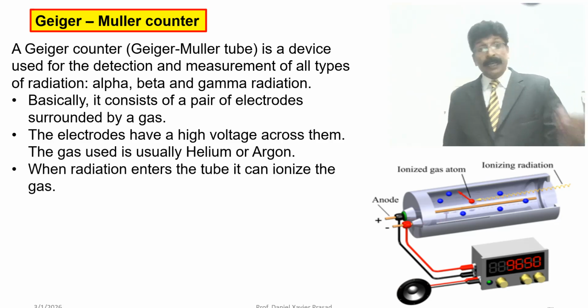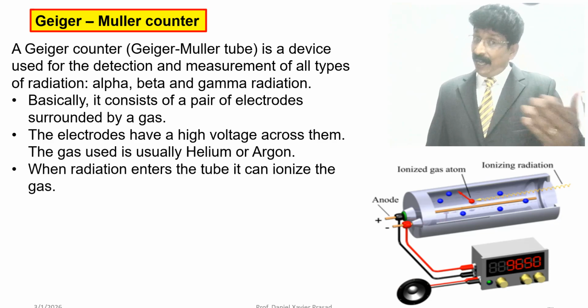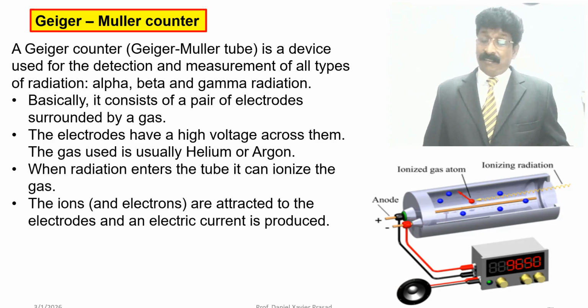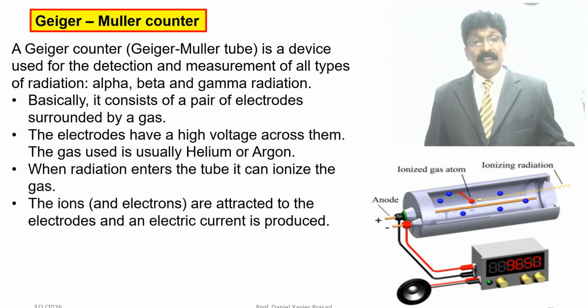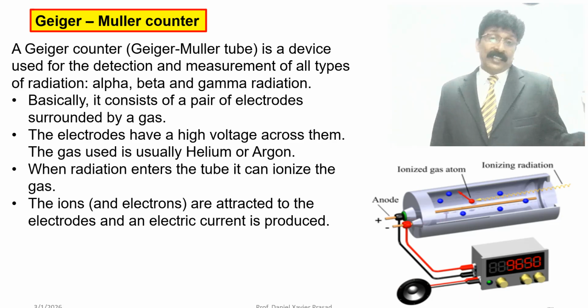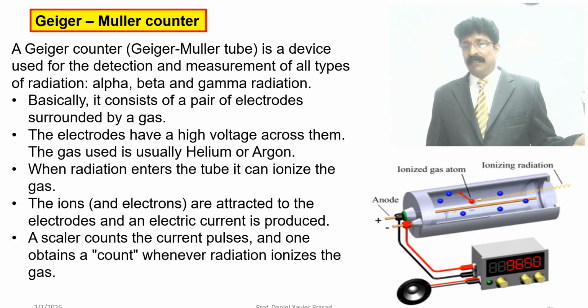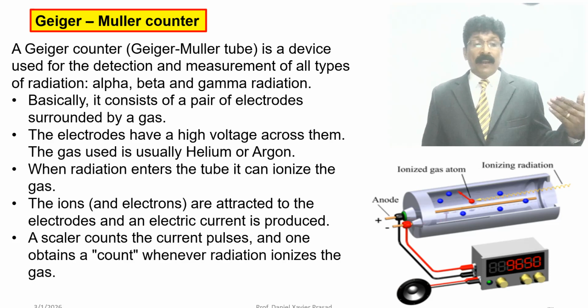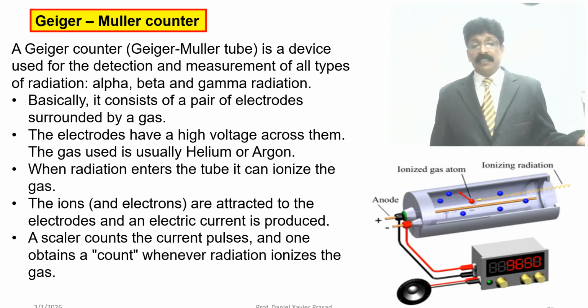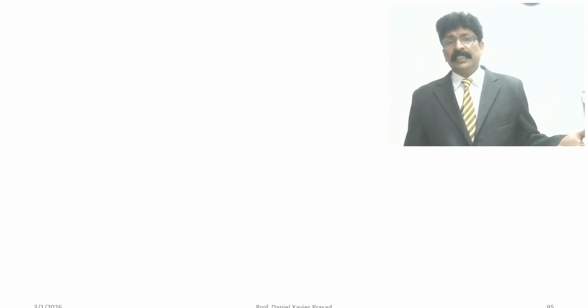When radiation enters the tube, it ionizes the argon or helium gas used there. The ions are attracted to the electrodes and an electric current is produced, which can be analyzed by computer, and the scaler counts the current pulses, each time radiation ionizes the gas.